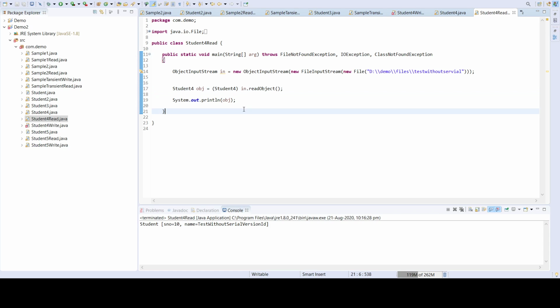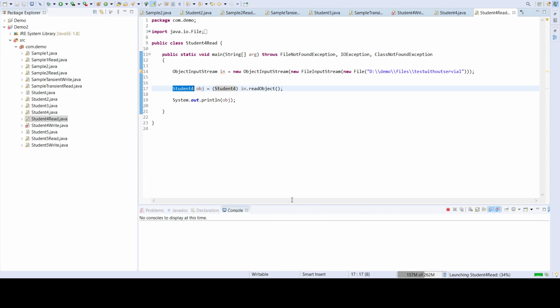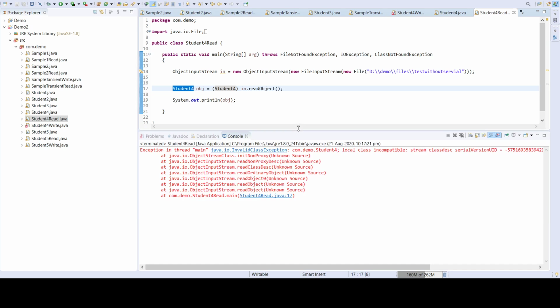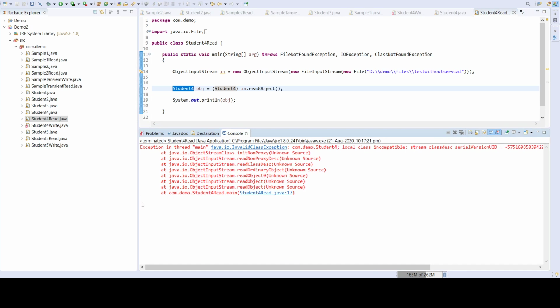Now I'm trying to read the object from the storage medium. While writing, the student4 class was one version, and while reading it back it is something different, because we modified certain contents of the class. Now let's see what happens. We get an error message that it is invalid or not compatible.